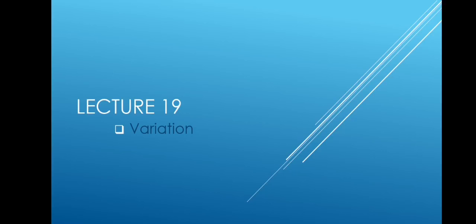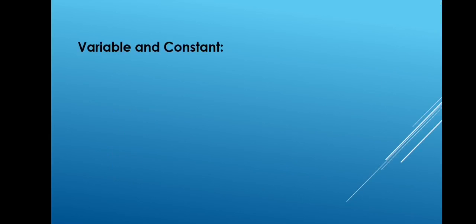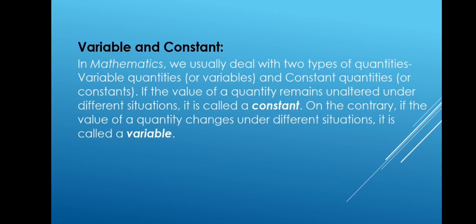Lecture number 19 has contents: variation and its types, that is direct variation and inverse variation. But before going towards the discussion of variation, we will just discuss variable and constant, that is, what is variable and what is constant. In mathematics, we usually deal with two types of quantities. One is the variable and the other one is the constant. Now, how would we differentiate between the two?